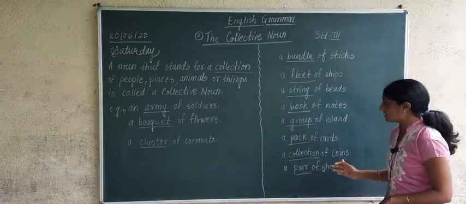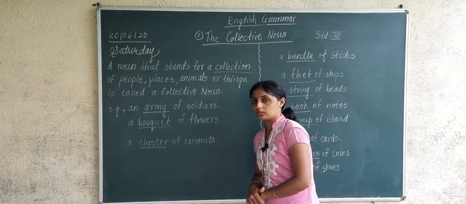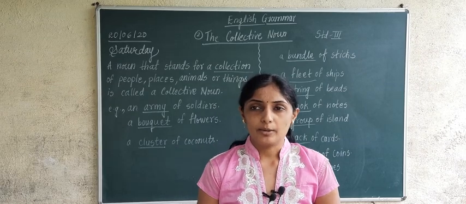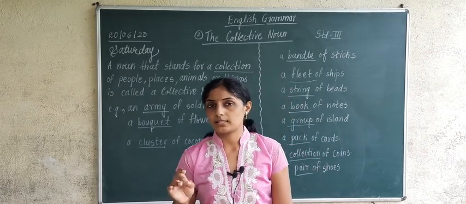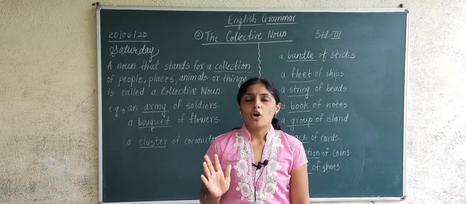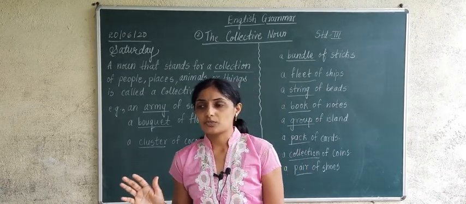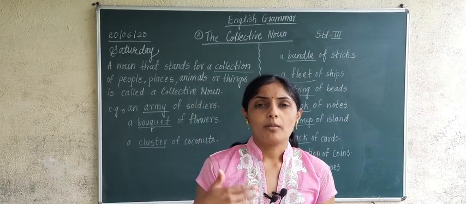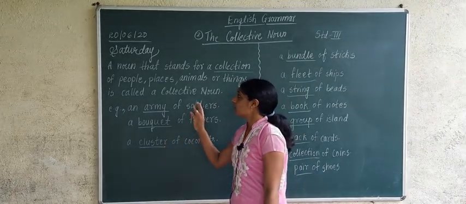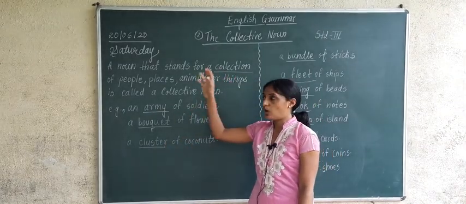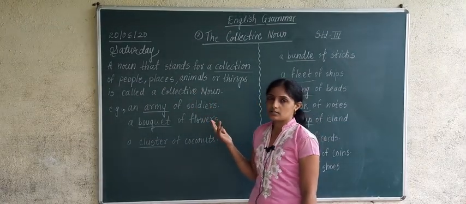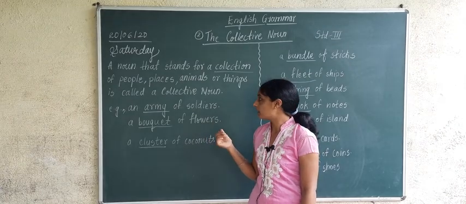Around 10 examples I have written on the board. Once again I would like to repeat. Proper noun means name of a particular person, place, thing, animal and bird. Common noun stands for a person, place, animal, bird or thing. Collective noun stands for collection of people, places, animals or things. Such nouns are known as collective nouns.